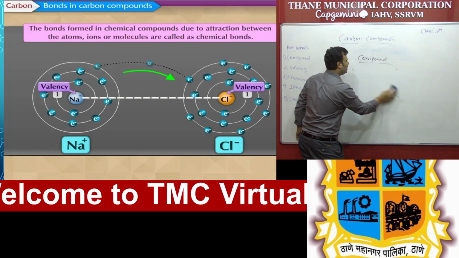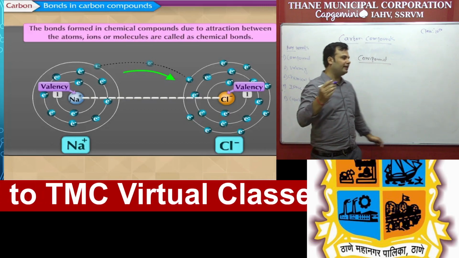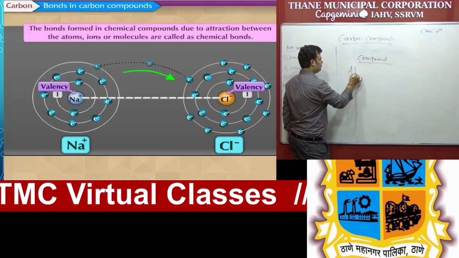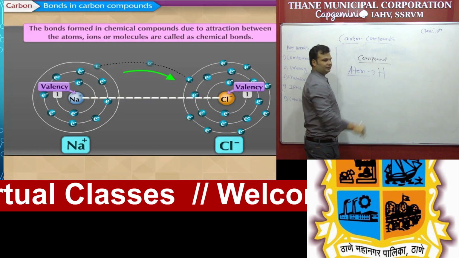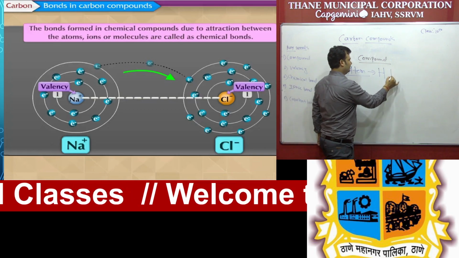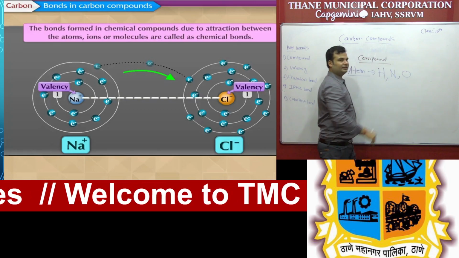So student, we have heard many times that we have to write the hydrogen atom. Take one example of atoms, like hydrogen. Hydrogen we can represent as H. Nitrogen as N, that is a symbol. Oxygen, O. So those are atoms.